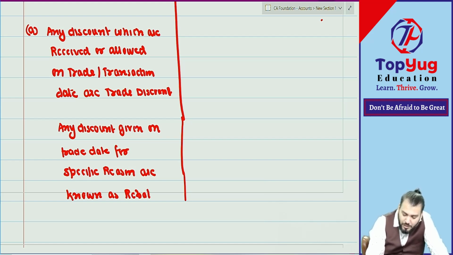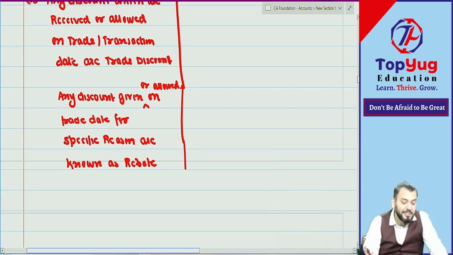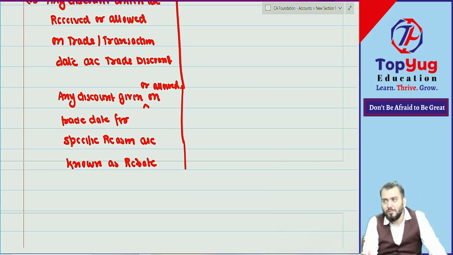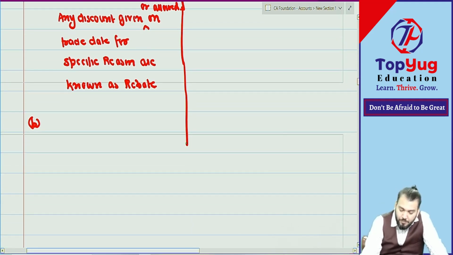Both are given or allowed on which date? Trade date. Therefore, the accounting treatment remains the same. So if I am saying trade discount, it will include rebate also. Understood? Then write down point number B.